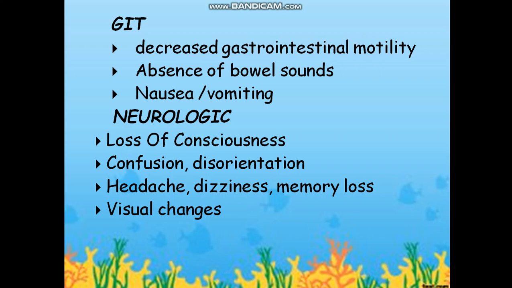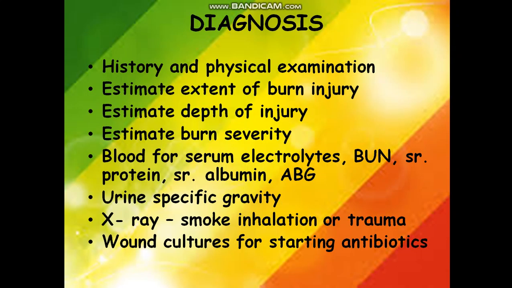Then, how to diagnose? Just after the burn occurs, we have to diagnose the problems by assessing history and physical examination. We have to notify if any legal procedures are needed, for example if there is any abuse behind this; we have to move legally. Then estimate the extent of the burn injury, the depth of injury, the severity of burns, and blood investigations like serum electrolytes, BUN, serum protein, serum albumin, and ABG analysis.